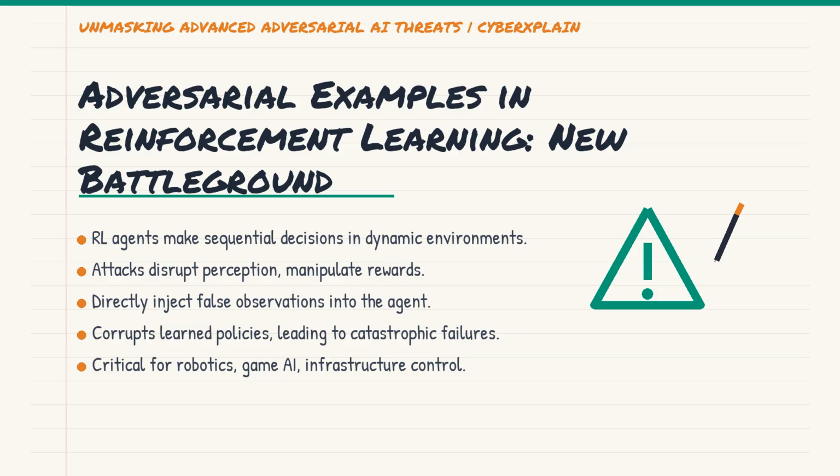This can lead to catastrophic failures, as the agent's learned policy, its brain, becomes corrupted. We are not just tricking a single prediction, we are breaking an entire decision-making loop. This has huge implications for robotics, game AI, and critical infrastructure control.